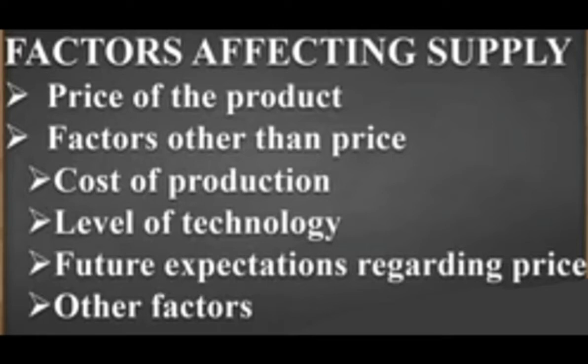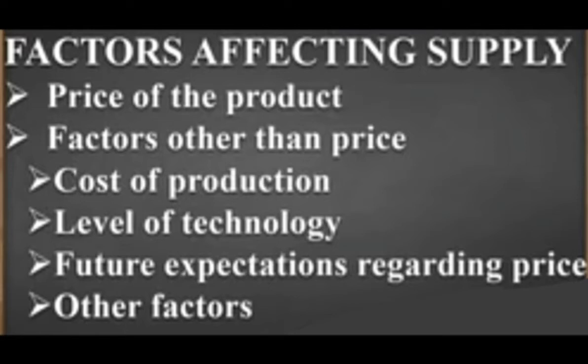Now if we talk about this cost of production, it involves all the things, like raw material, rent. If the rent increases of that particular land the producer has taken to start up this business, then labor charges are quite increasing, raw material price increasing, rent increasing, labor charges increasing. So these all will lead to an increase in the cost of production.